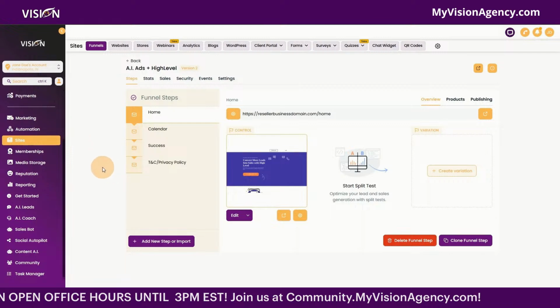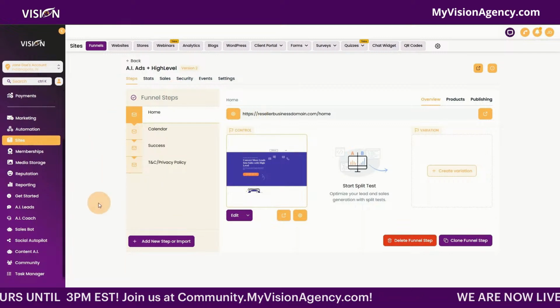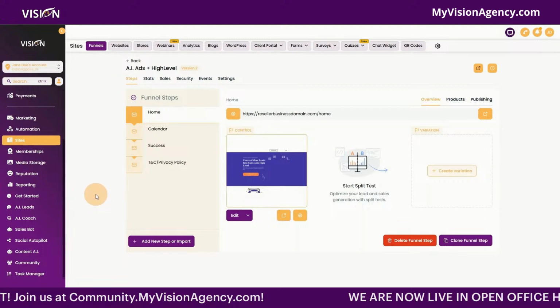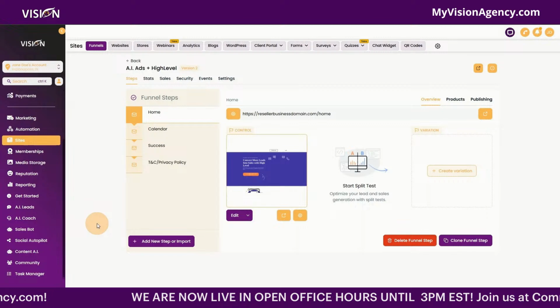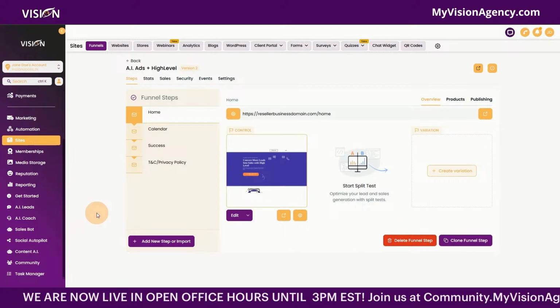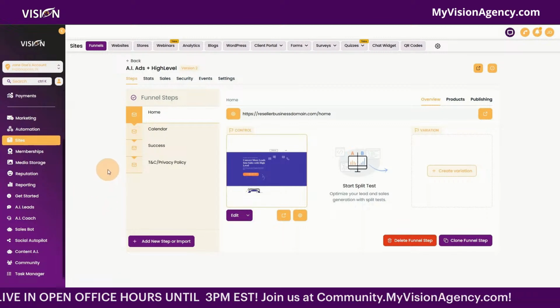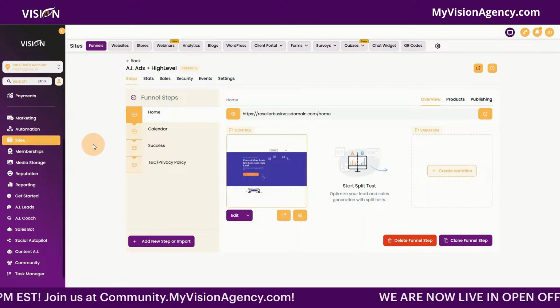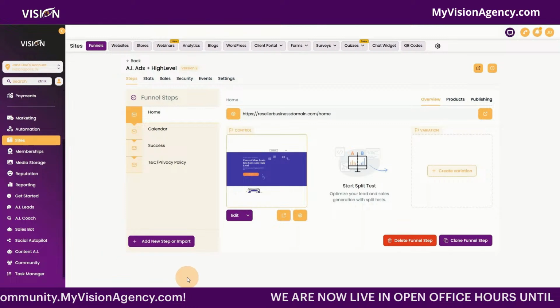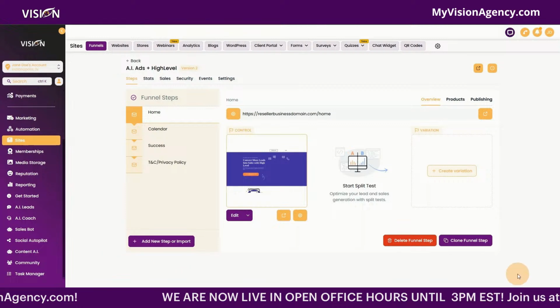So that's why I'm providing this done for you system to all of our members, and the licenses to rebrand and resell the AI Ads Manager, and also the ability to resell unlimited sales bots. And all of that is done inside of the High Level agency, using it as the foundation of our business, not the entire business.